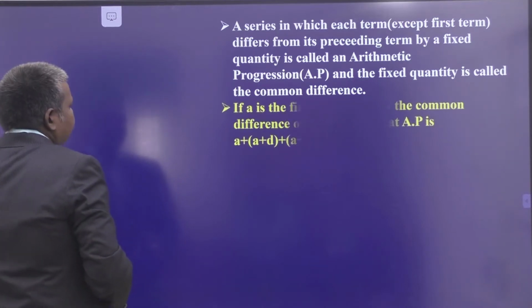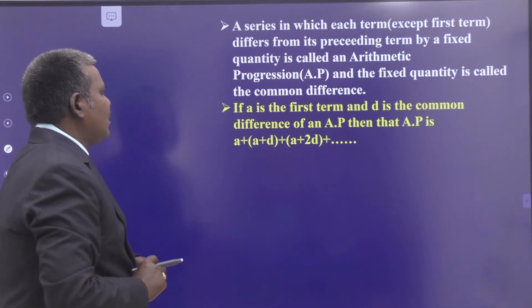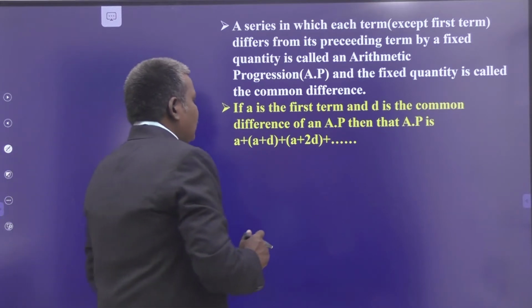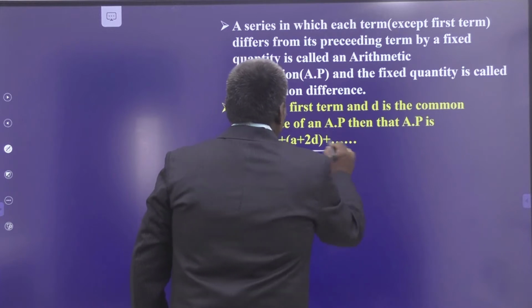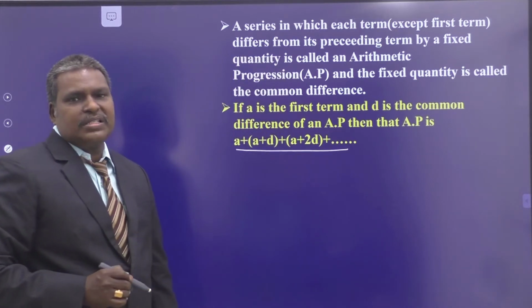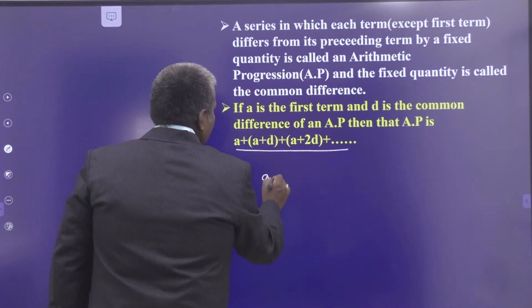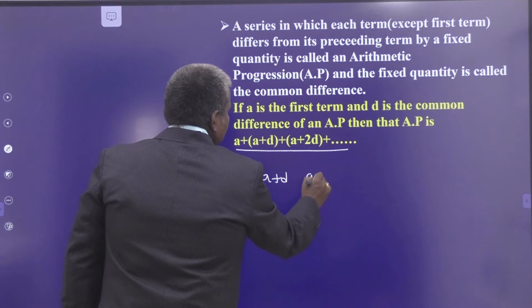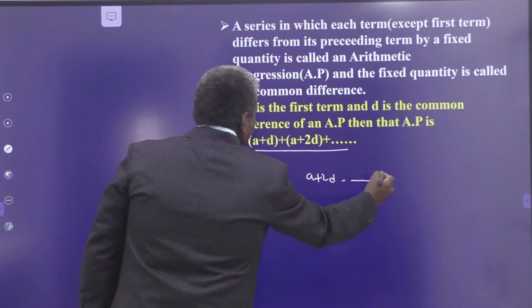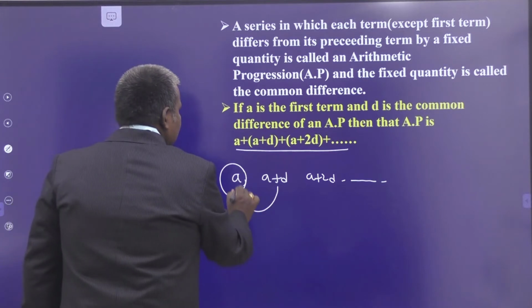And then if A is the first term and D is the common difference of an arithmetic progression, then the sequence will be A, A plus D, A plus 2D and so on. See here, the first term is A. What is the difference?